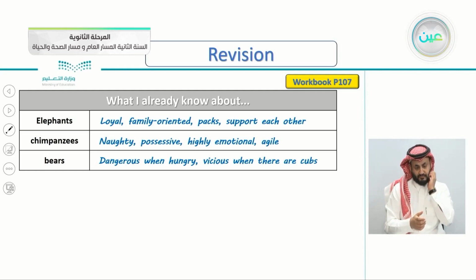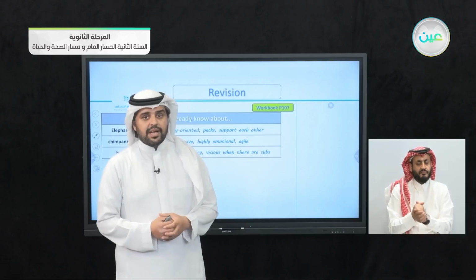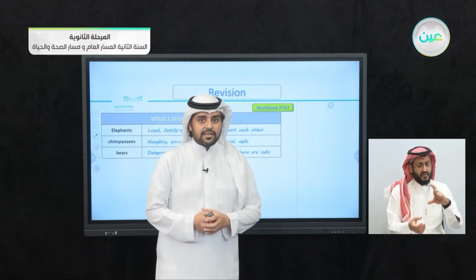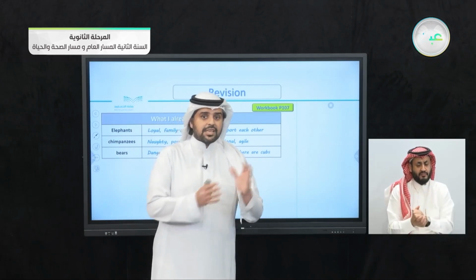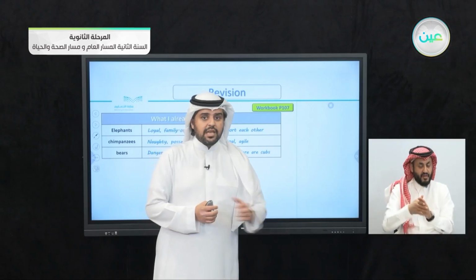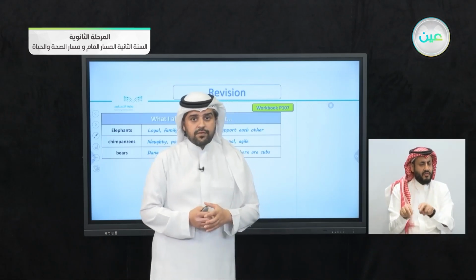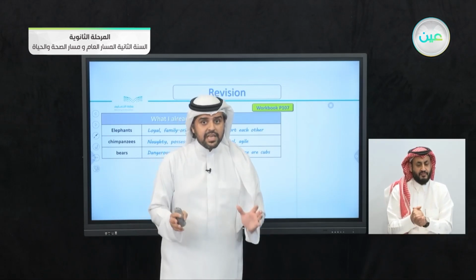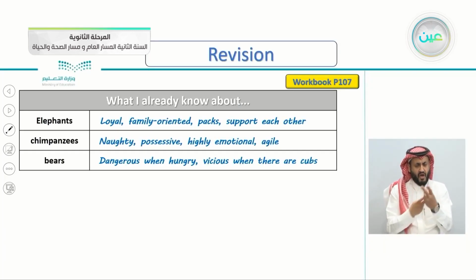So what are cubs here? What do you mean by cubs? Yes, cubs are small bears. You can mistake it for the word cups, but that one is with P. This one is with a B. So if you see a bear and his cub, move away because he can be very dangerous. So dangerous when hungry, vicious when there are cubs.